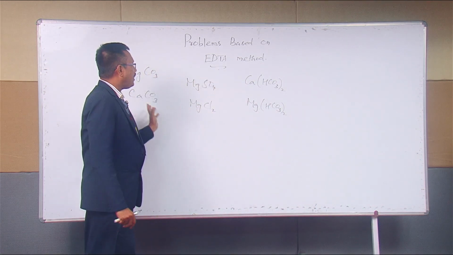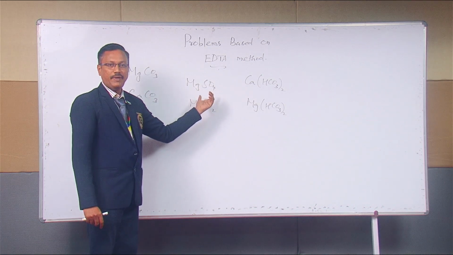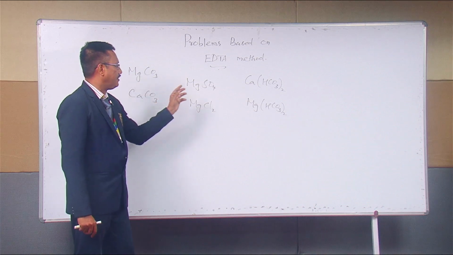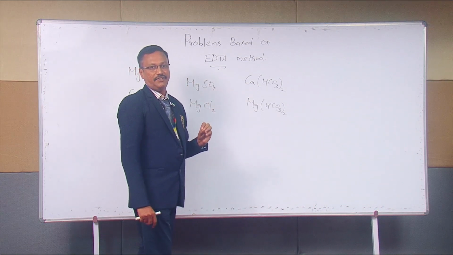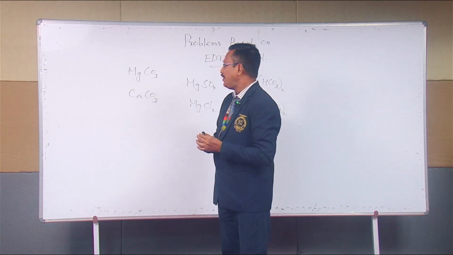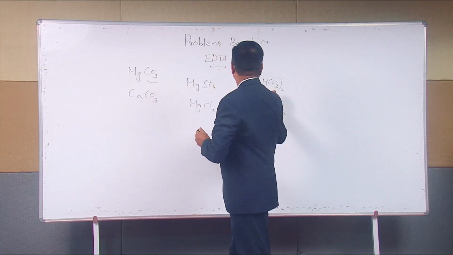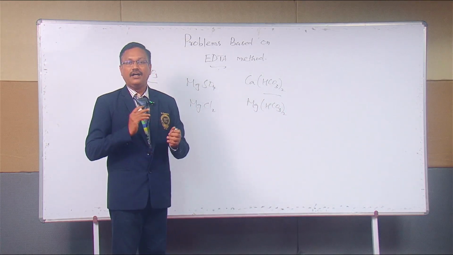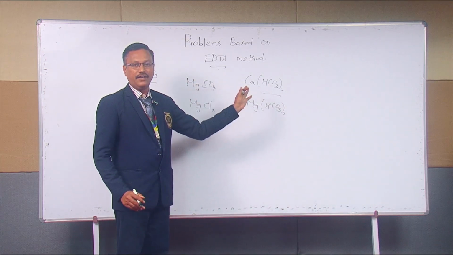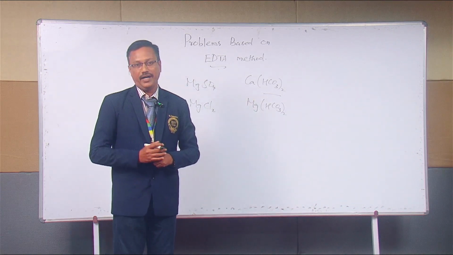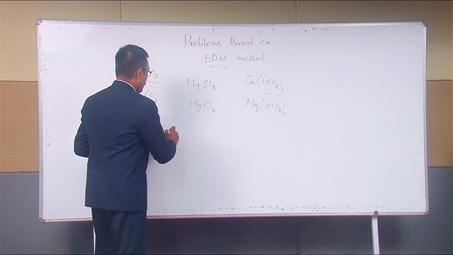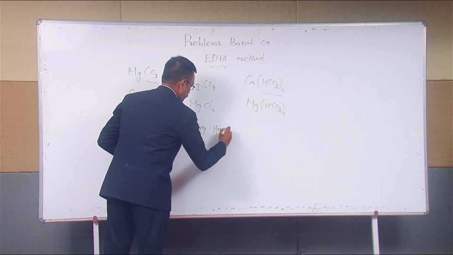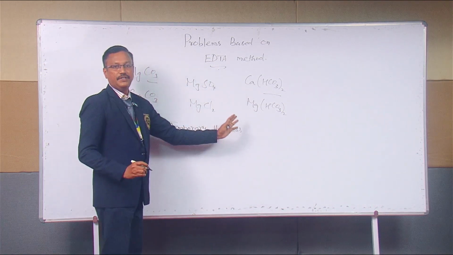Now, we can see there are various types of salts. In a salt, you will be having a positive ion and a negative ion. Magnesium positive ion, carbonate negative ion. Magnesium positive ion, sulfate negative ion. Among these salts, when you are talking about carbonate and bicarbonate, such hardness can be easily removed by boiling. Such hardness is known as temporary hardness.